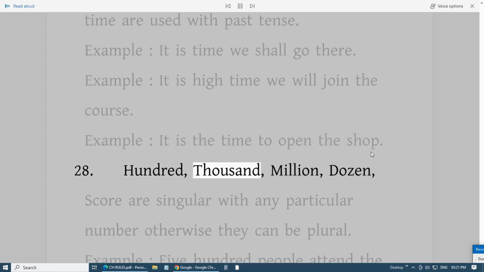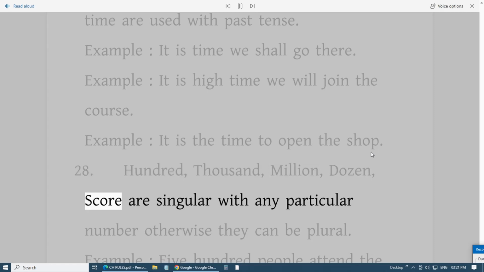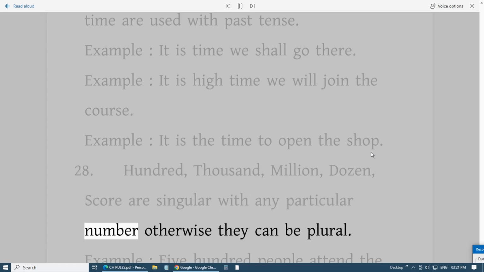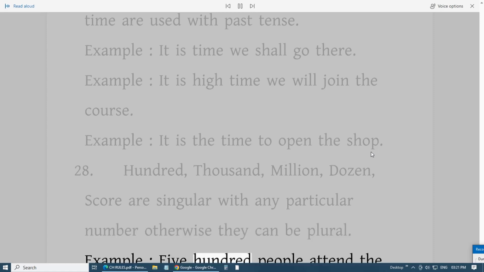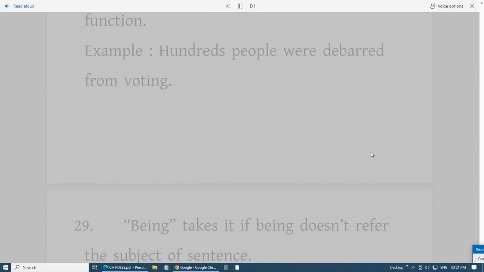28. 100, 1000, million, dozen, score are singular with any particular number, otherwise they can be plural. Example, 500 people attend the function. Example, hundreds people were debarred from voting.